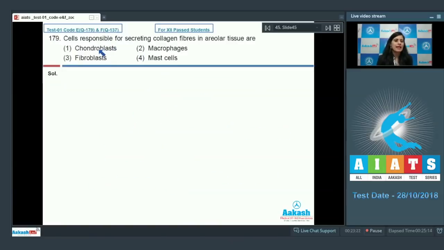Question number 179. Cells responsible for secreting collagen fibers in areolar tissue are. Areolar tissue is a type of loose connective tissue. The very first option given is chondroblast, and chondroblasts are the cells which are cartilage forming cells. So this cannot be a correct answer.